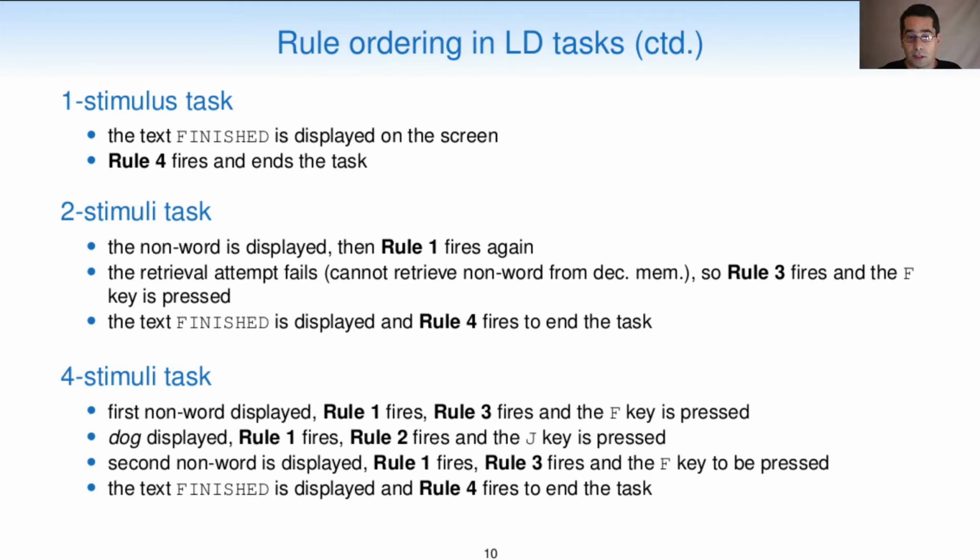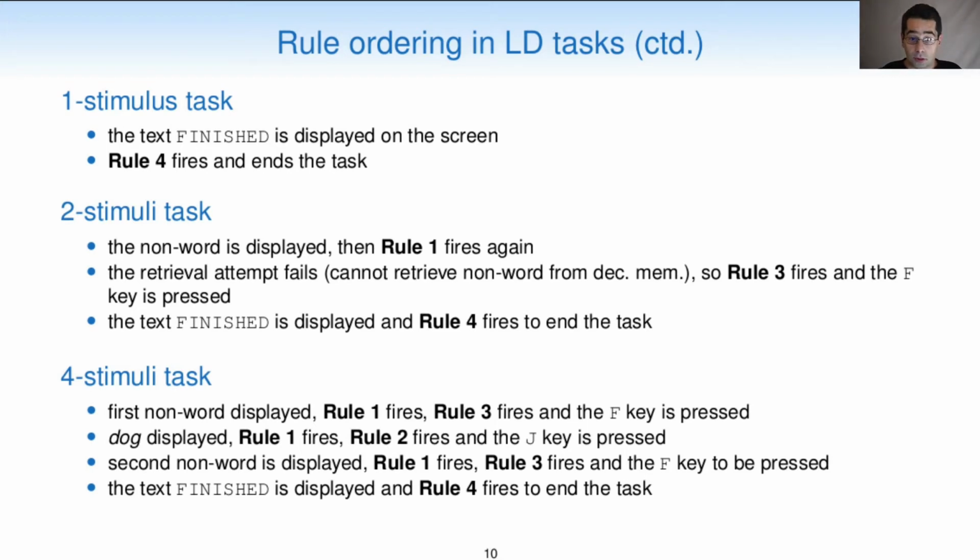Then the text finished is displayed and rule 4 fires to end the task. In the 4 stimuli task, after the word elephant, the first known word is displayed, rule 1 fires, then rule 3 fires and the F key is pressed, then the string dog is displayed, in which case rule 1 fires, then rule 2 fires and the J key is pressed.